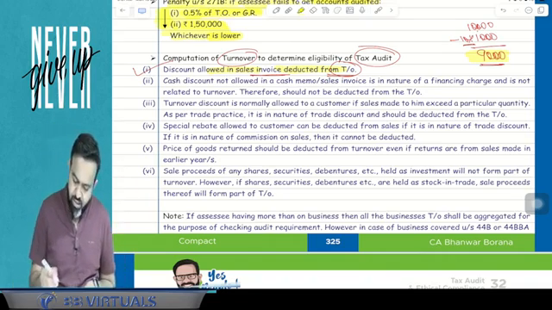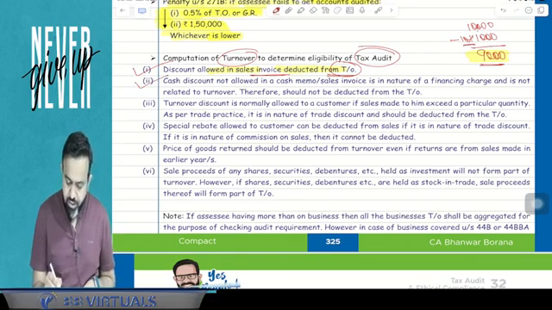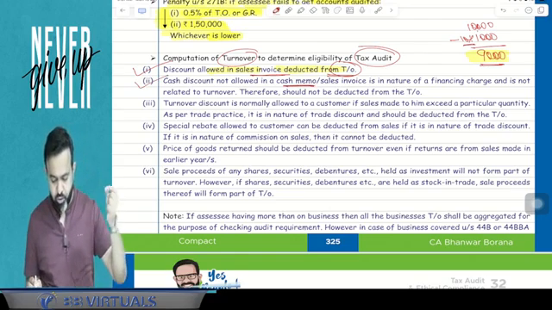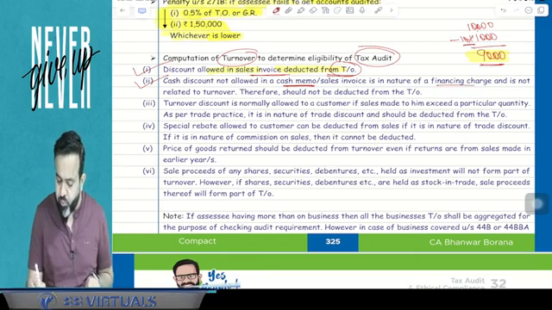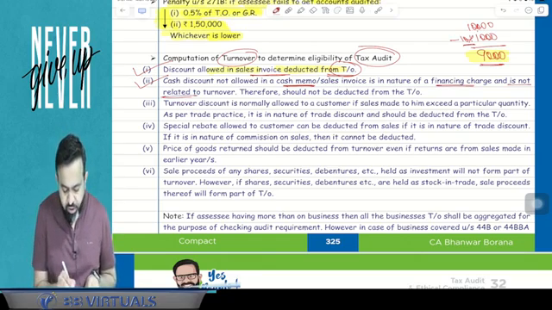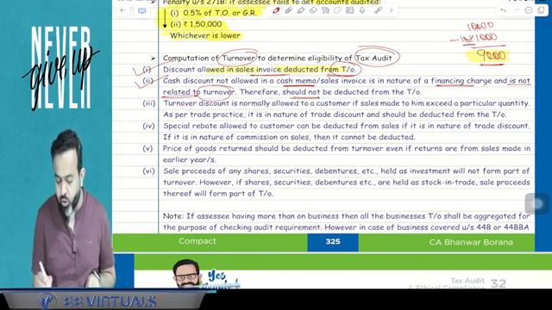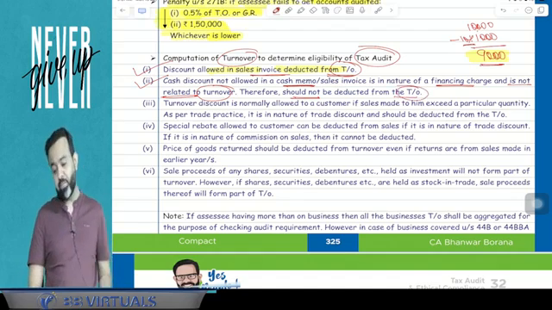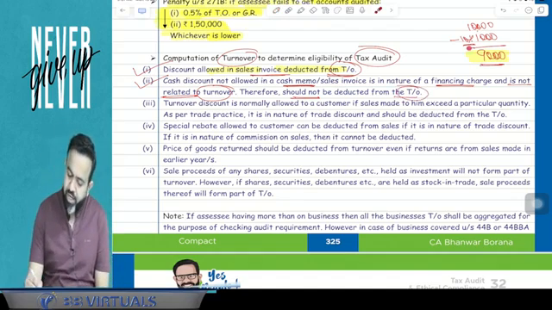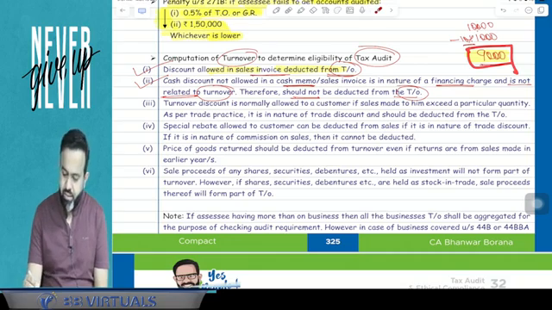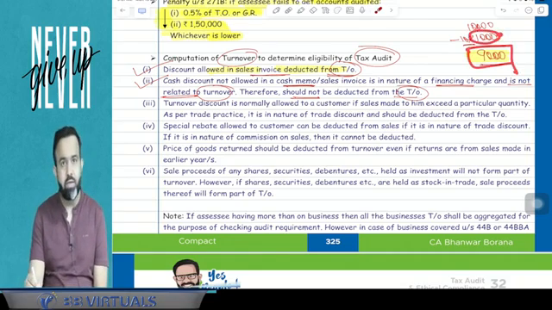Now second point: cash discount not allowed in the cash memo or sales invoice is in the nature of financing charges and not related to the turnover, therefore it should not be deducted from turnover. Guys, for an example here, suppose that invoice value is 9,000. This 1,000 was a trade discount.